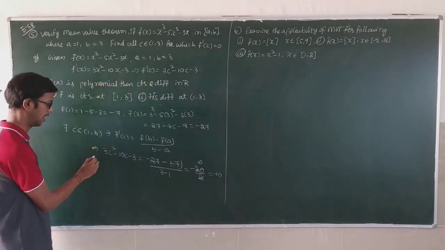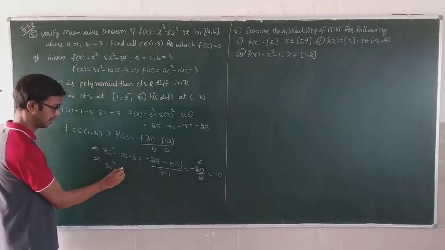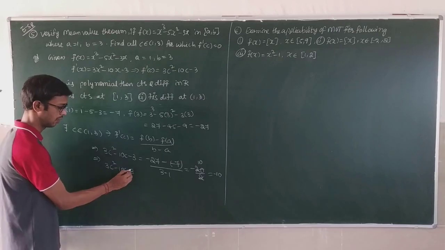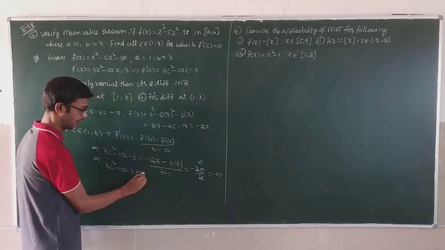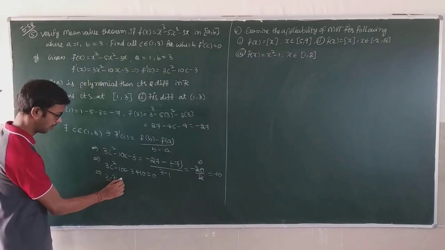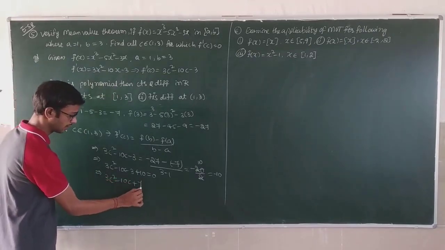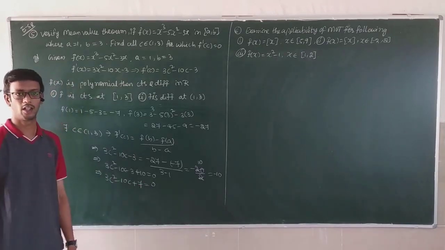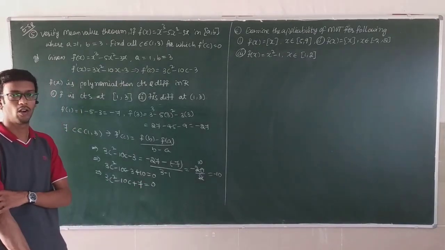Sending it to the left side, 3C squared minus 10C minus 3 plus 10 is equal to 0, so 3C squared minus 10C plus 7 is equal to 0. Simplification you have to make here.